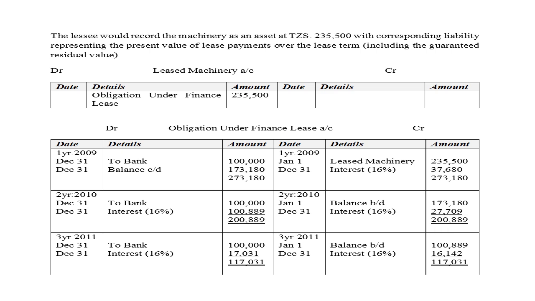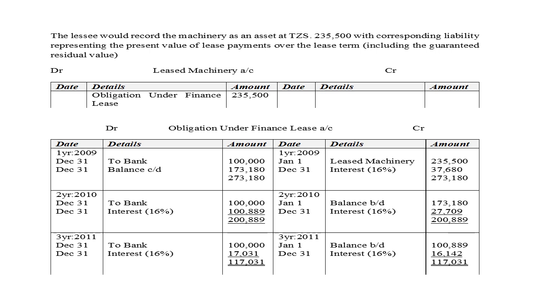So again, in year 2, we'll charge interest for the balance remaining. And again, at the end of year 2, we will pay, credit bank and debit obligation under finance lease, and then we charge interest. Sorry, the remaining balance carried down.